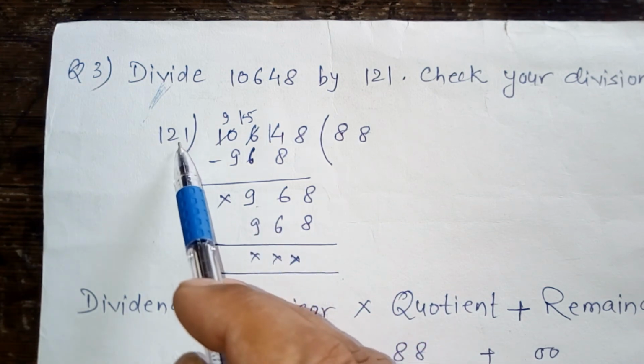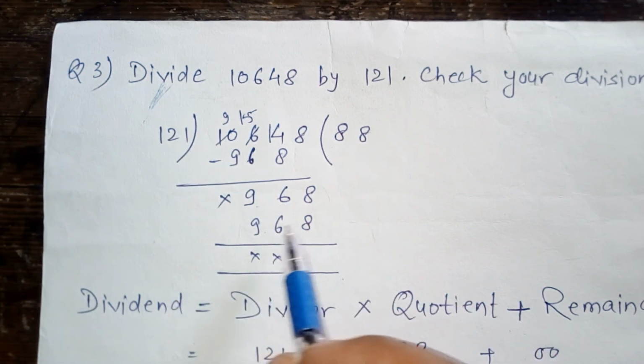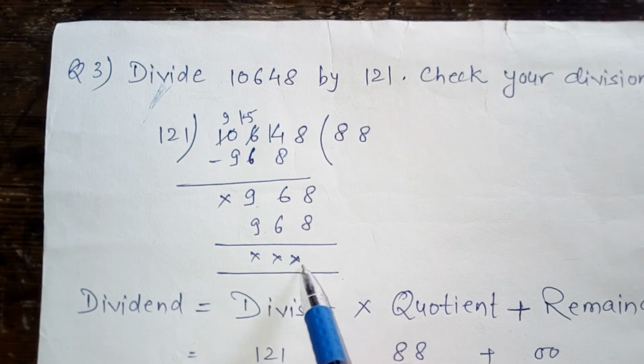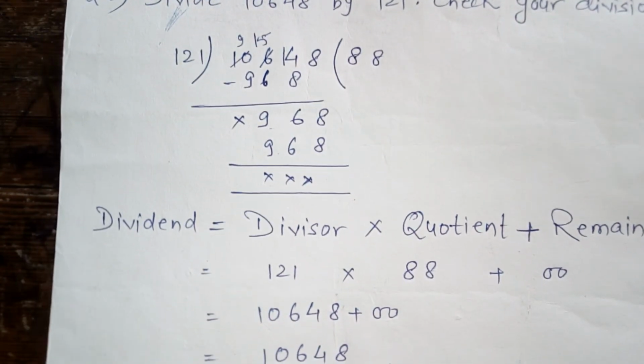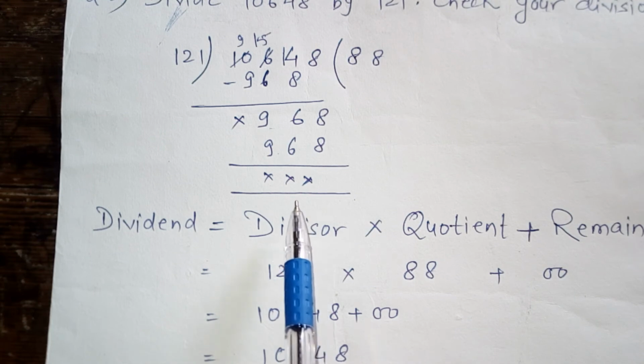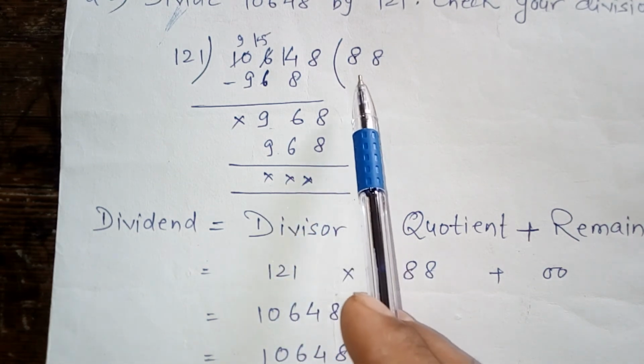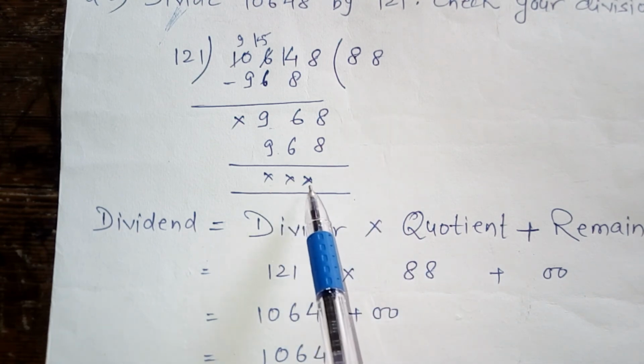Again 121 into 8, you will get 968. After subtracting, you will get 0. After this procedure, we can take out the answer of this question. The quotient is 88 and the remainder is 0.